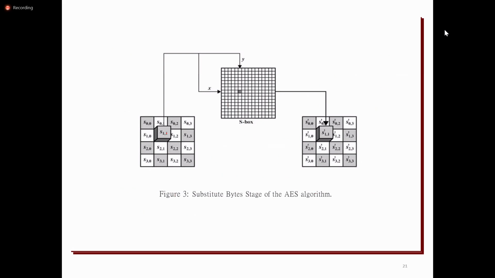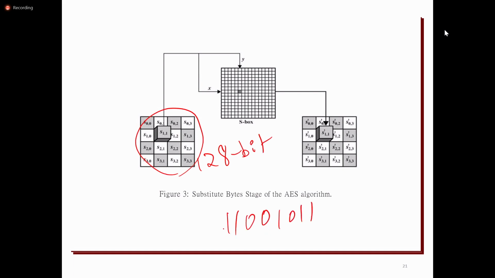Suppose S11 is 1 byte of information, and the whole state represents 128-bit information. Assume S11 is equal to 11001011. The S box is a 16 by 16 matrix.